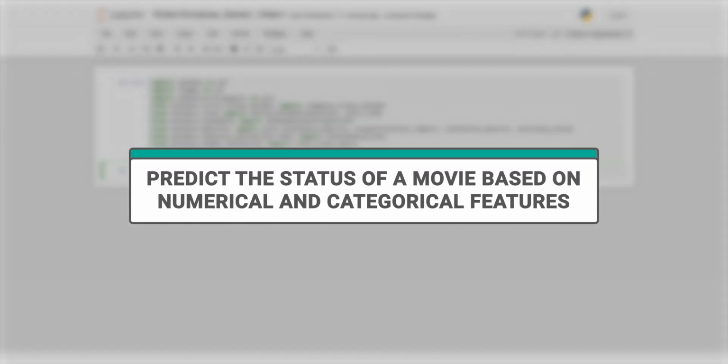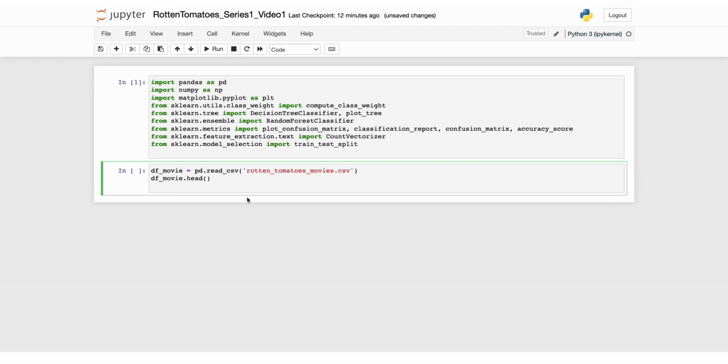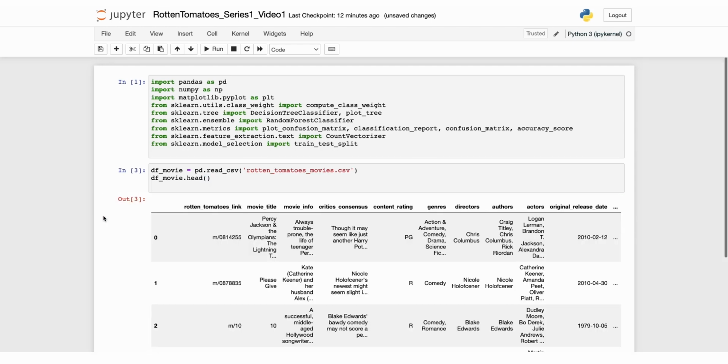Now, in our first approach, we will predict the status of a movie based on numerical and categorical features. But before diving into it, let's first see our dataset. Our dataset is in CSV format, which contains information about movies, which we will go deeper into in the next stages. In this code, we will use the pandas library to read and view our data frame. So here's the code and here's the preview of the dataset.